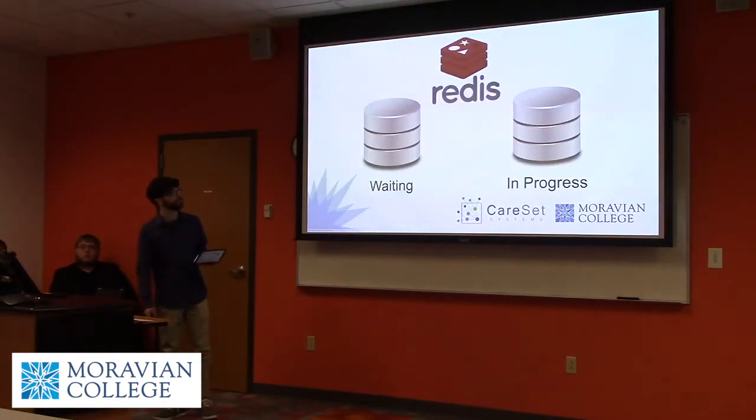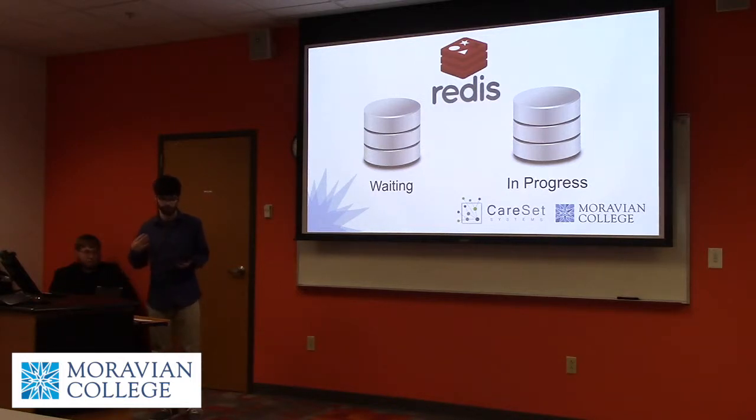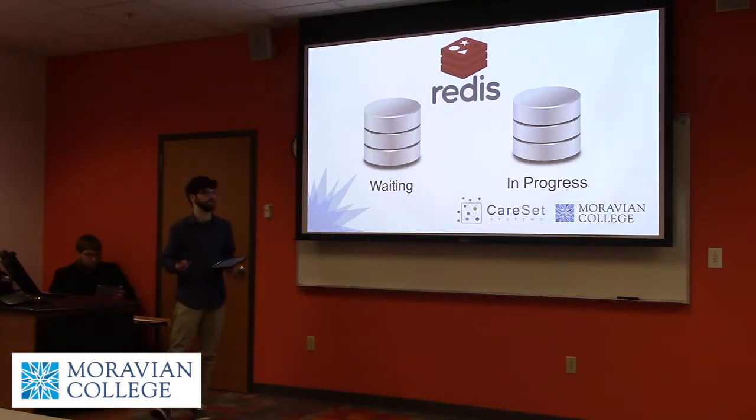In addition to that, we also have database job management using Redis. We made two basic job queues. One's called waiting and one's called in progress. This allows us to check what the server is working on at all times, especially when the server is going to be running for months on end, since it's going to take so long to download. It's nice to see what's going on all the time.